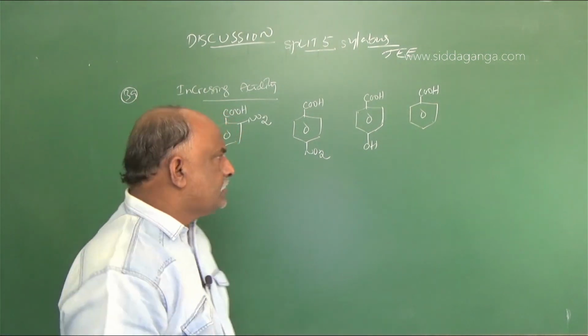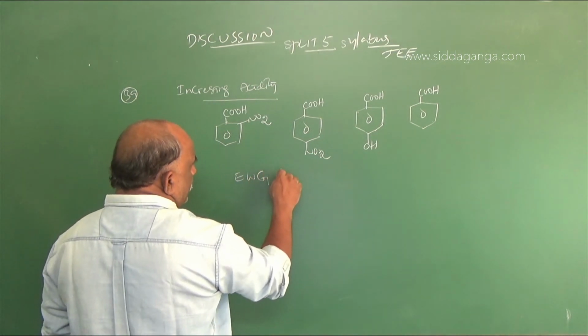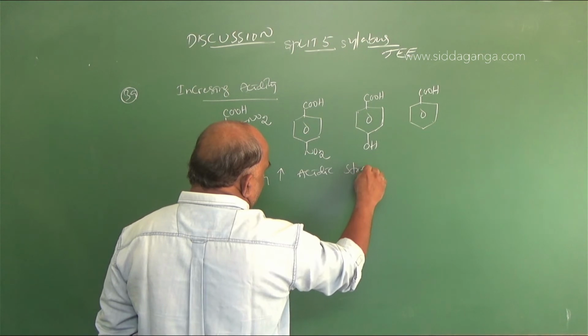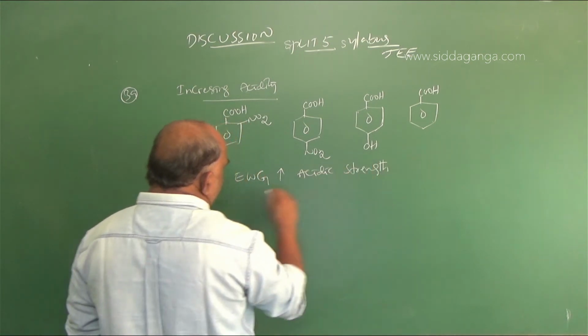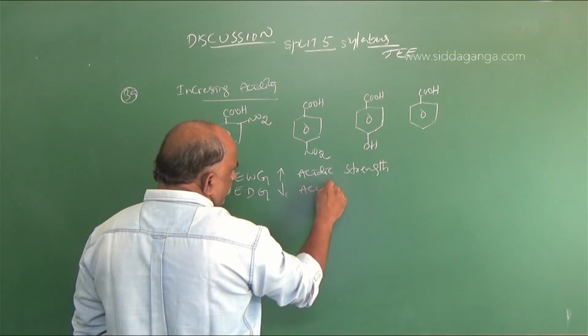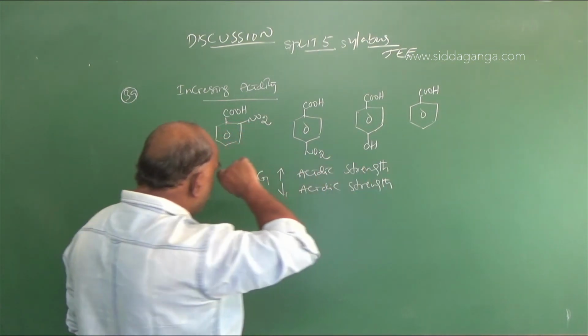So my dear students, only 2 points you have to revise for this. Electron withdrawing group increases acidic strength. Electron donating group decreases acidic strength. This is point number 1.